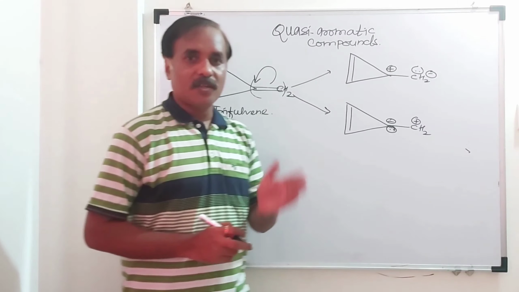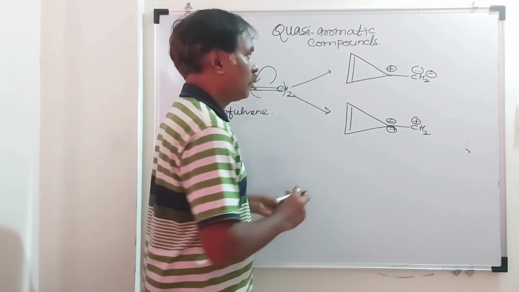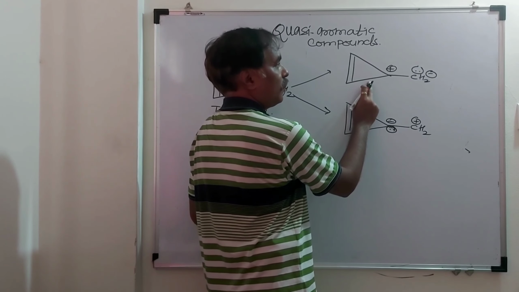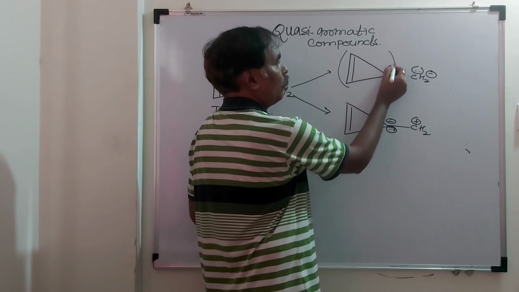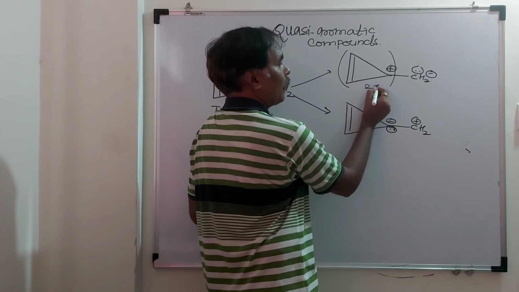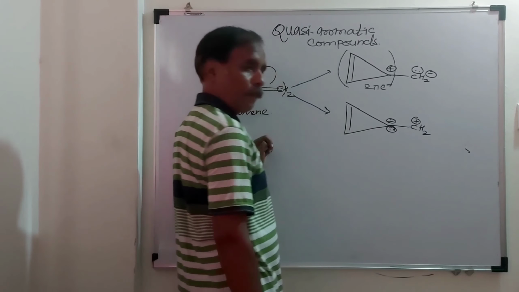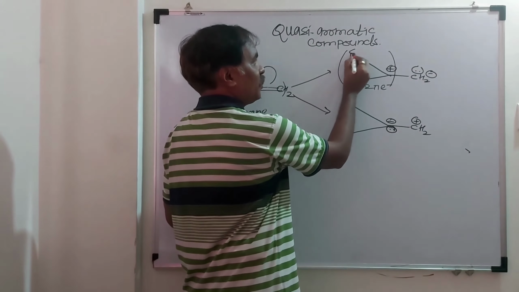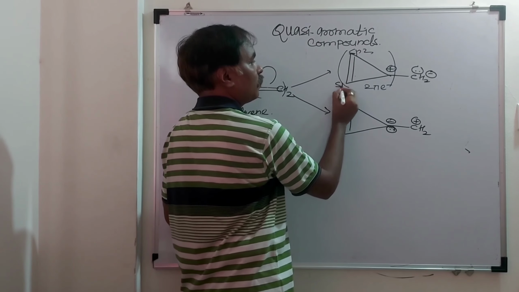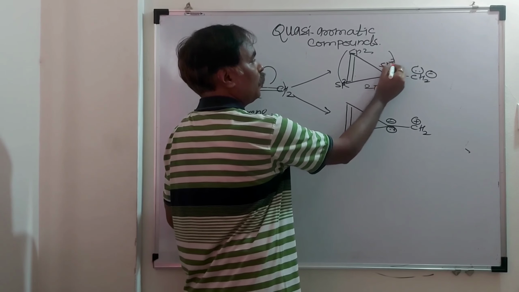Now tell me which structure is more stable. How many pi electrons are there? Now consider this ring only: here 2 pi electrons. Hybridization of each carbon is sp2, so the compound is planar.